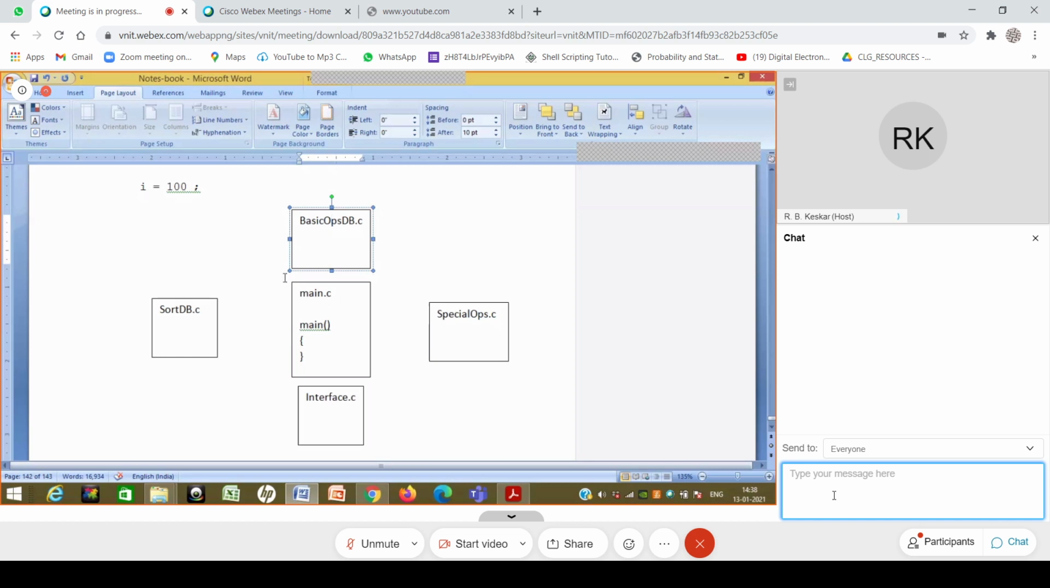So the manager comes and distributes the work, saying this programmer has to do basic ops db.c, someone else has to do sort db.c, someone else special ops, someone else interface.c. Now, once this is given, what do you think are the typical problems you may face? This is what the manager says. Let's say within yourselves there are 4 people and we divide this program into 4 different parts. What typical issues are you going to face? What can you think of?